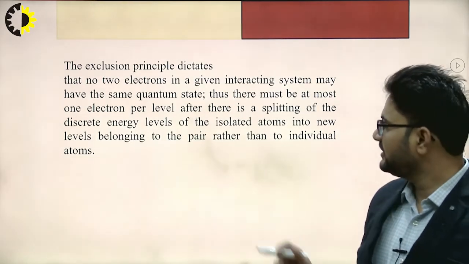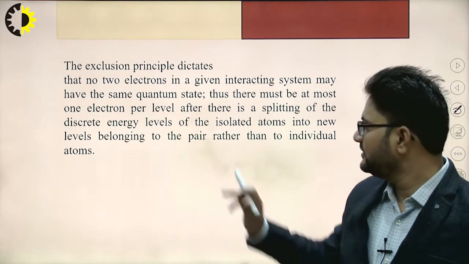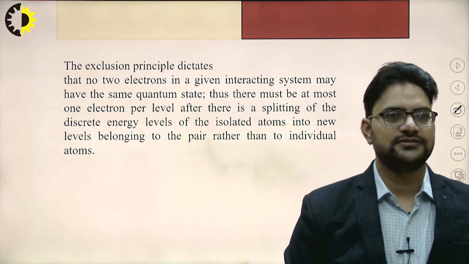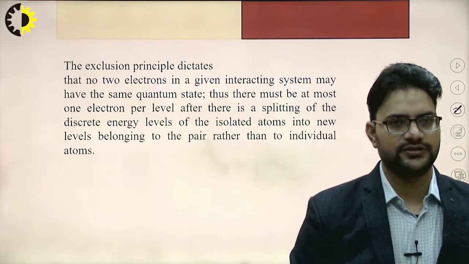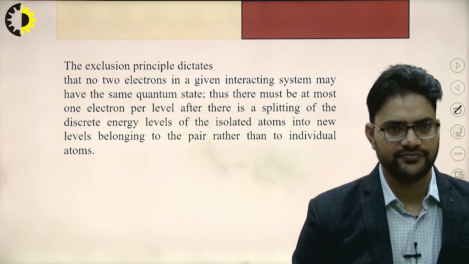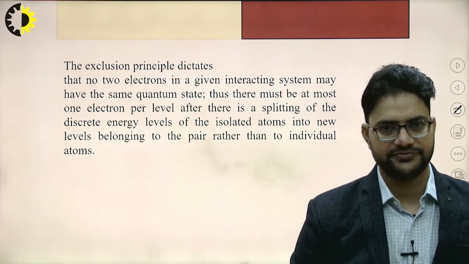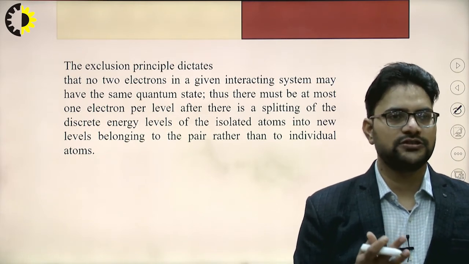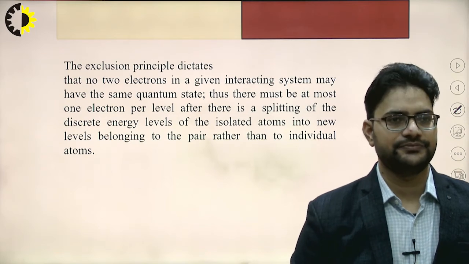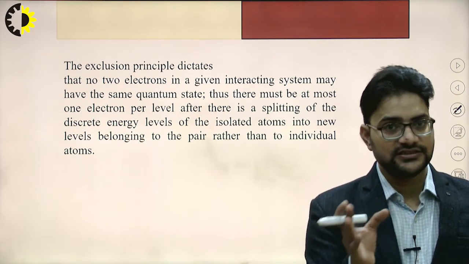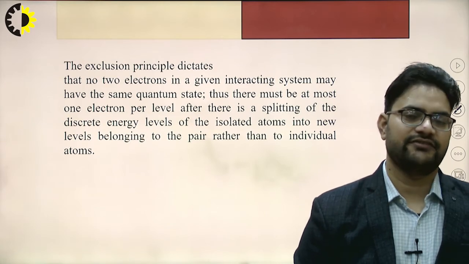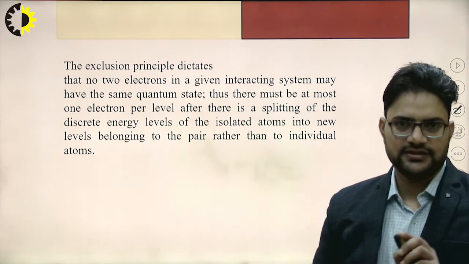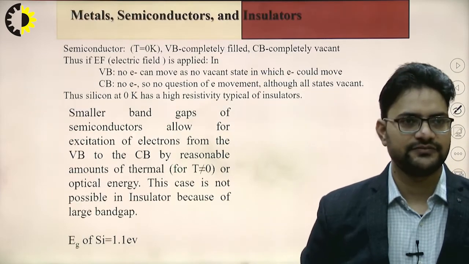So, the splitting of the energy level is in accordance with Pauli's exclusion principle, which states that no 2 electrons in a given interacting system may have the same quantum state, right. So, there must be at most 1 electron per energy level after there is a splitting of the discrete energy level, right. So, this is in accordance with Pauli's exclusion principle.